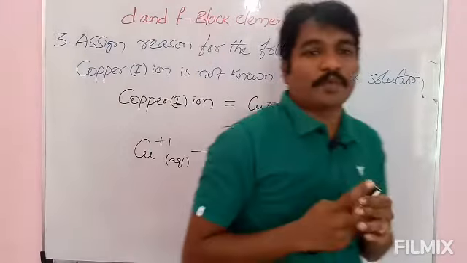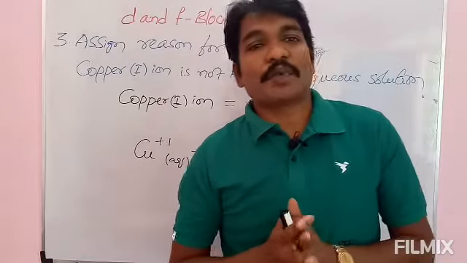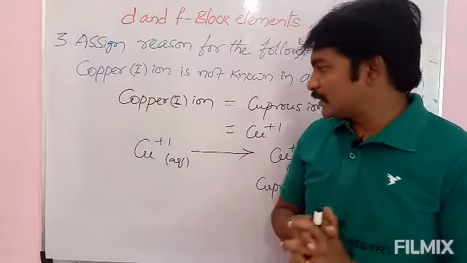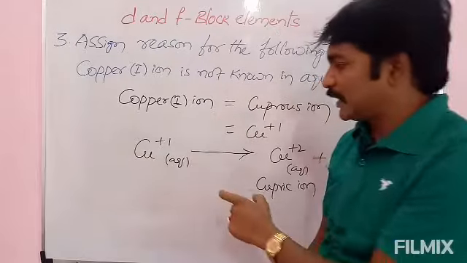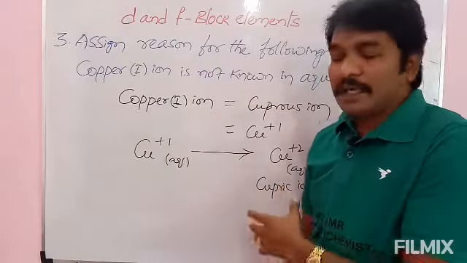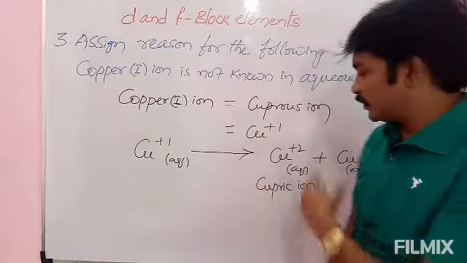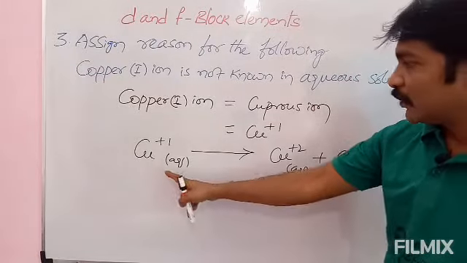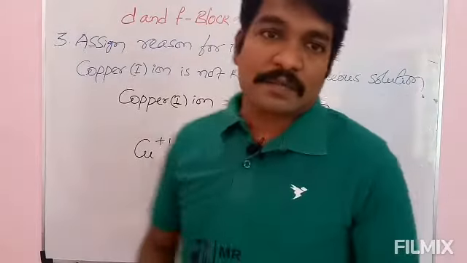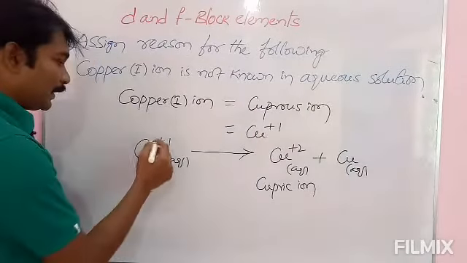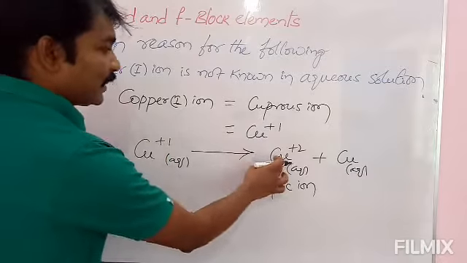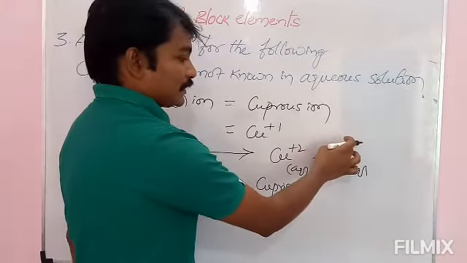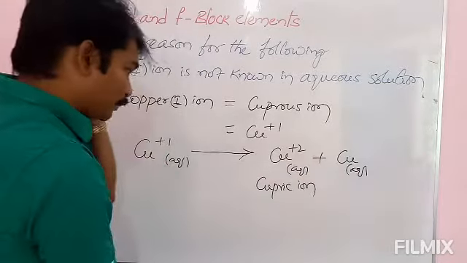What is meant by disproportionation reaction? Disproportionation reaction is a redox reaction in which the same substance, same molecule or same ion undergoes both oxidation and reduction. Let us check this one. Here, what is the oxidation state of copper? +1. Here it is +2. Here it is 0, because it is in elemental form.